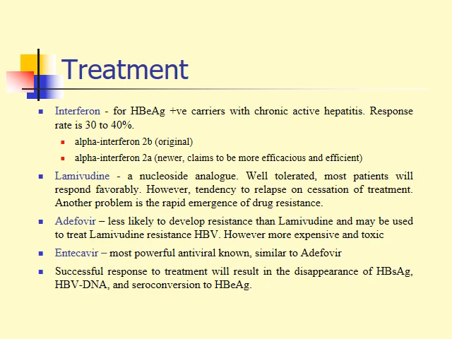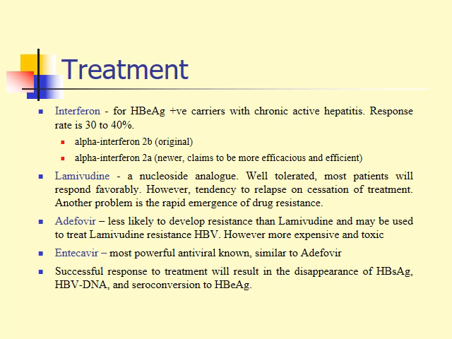The treatment for hepatitis B virus, as we took in the antiviral agents lecture, includes interferon, lamivudine, adefovir, entecavir. A successful response to treatment will result in disappearance of hepatitis B surface antigen and the hepatitis B genome, the DNA, and the seroconversion of hepatitis B E antigen to anti-hepatitis B E antibody.